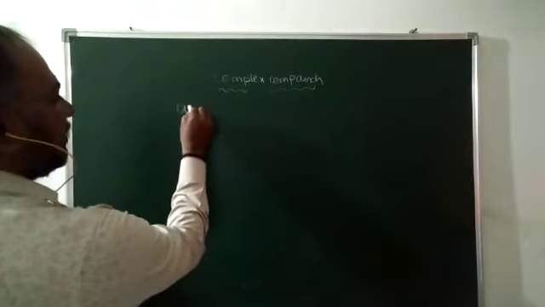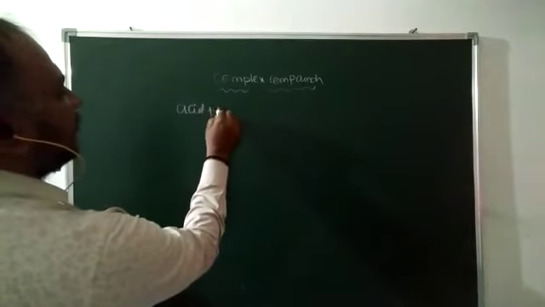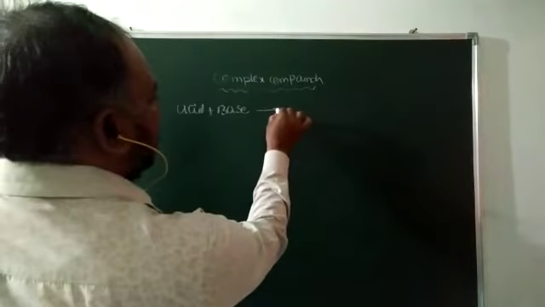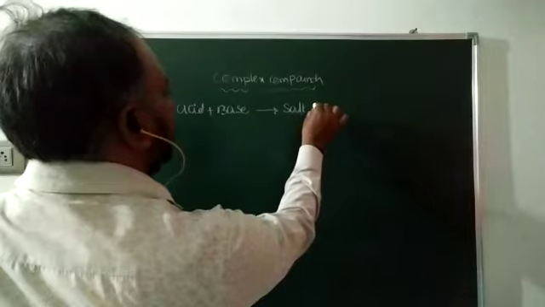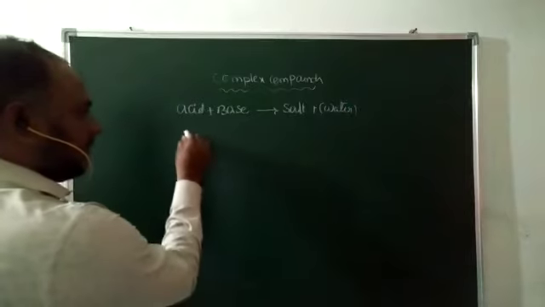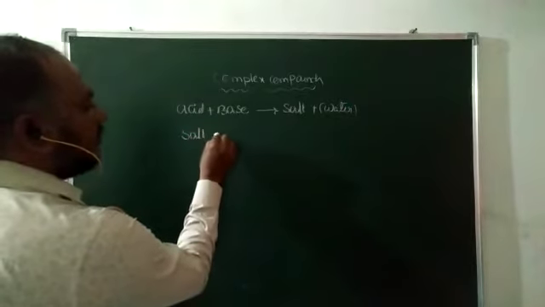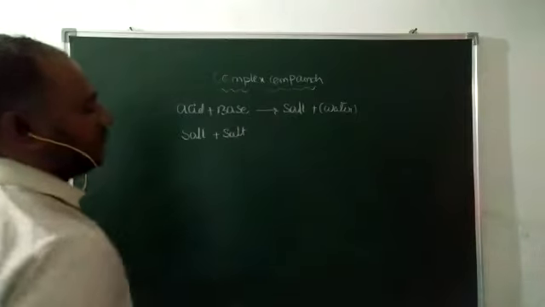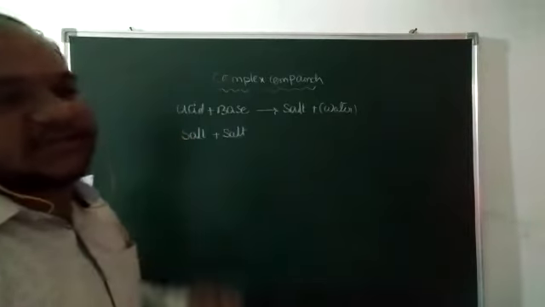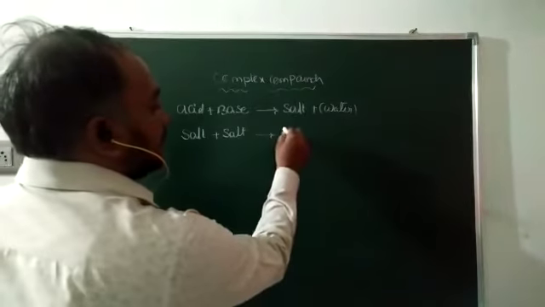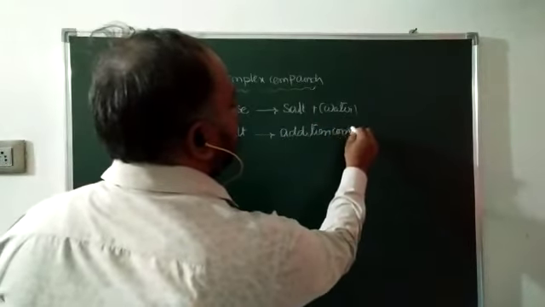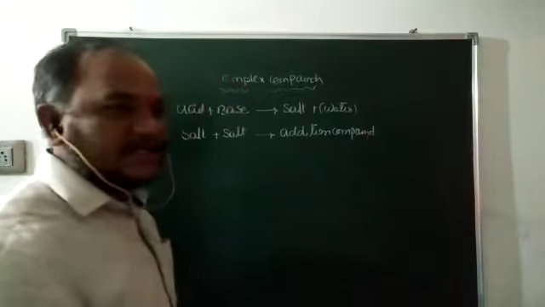Generally, acid combined with base is converted into salt. The byproduct is water, but the main product is salt. But when a salt is combined with another salt, that means two or more salts combined together, that becomes like an addition compound.